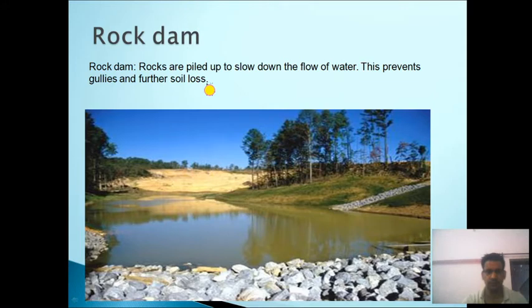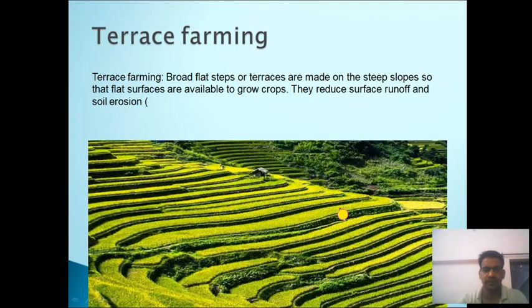Next is rock dam. When rocks are piled up to slow down the flow of water, this prevents gullies and further soil erosion. And later on, the water which is accumulated in the dam can be used for irrigation purposes and other domestic use. Next is terrace farming.